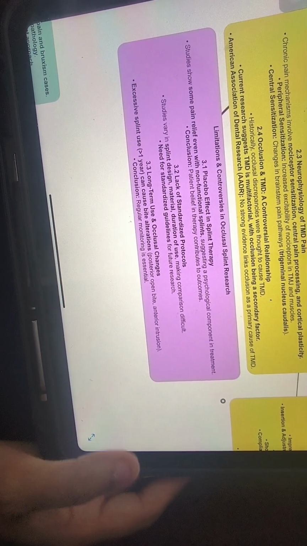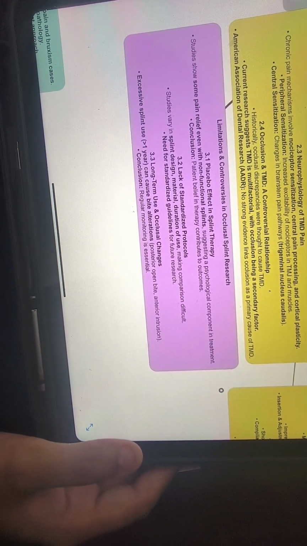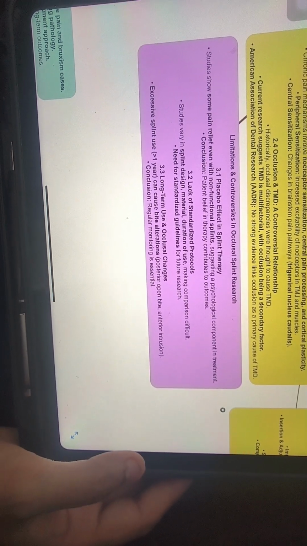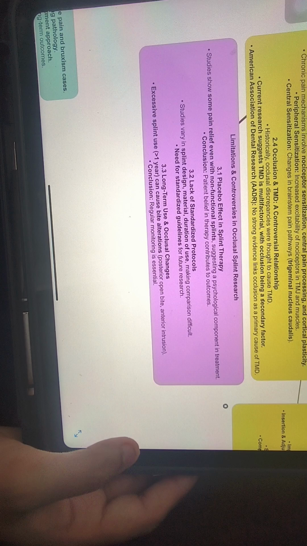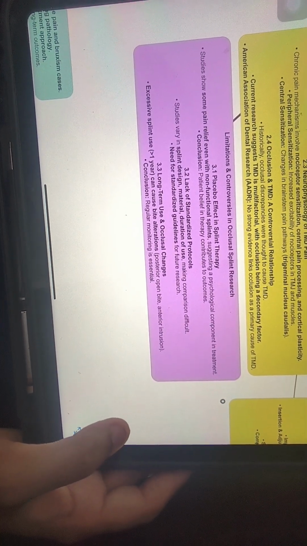occlusal splints in TMD disorders. Lack of standardized protocols: studies vary in splint design, material, duration of use, making comparison difficult. Need for standardized guidelines for future research is the mandatory concern as of now. Long-term use and occlusal changes: excessive splint use for more than 1 year can cause bite alterations and can cause posterior open bite, anterior intrusion, and regular monitoring is essential.